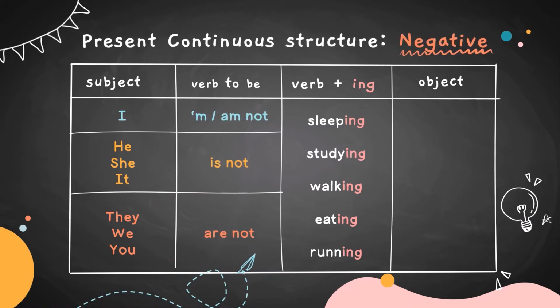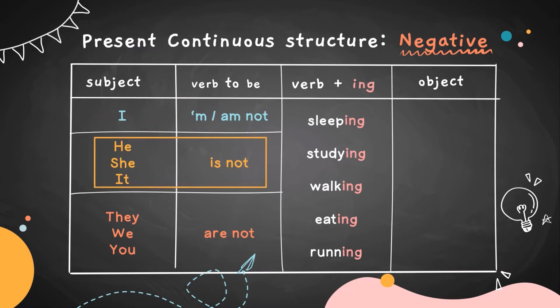As in negative present continuous sentence, the structure is still the same as in affirmative. There is still subject, verb to be, verb plus ing, and followed by object. The only difference is the word not has been added after the verb to be. I'm not.